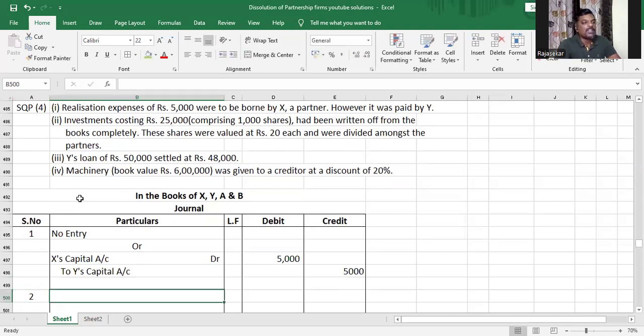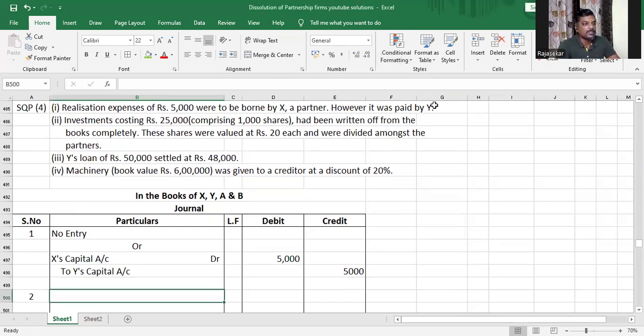Okay. Second one, investment costing 25,000, comprising 1,000 shares, had been written off from the books completely. These shares were valued at 20 rupees each and were divided amongst the partners. Okay. So the partners have divided amongst themselves 1,000 shares valued at 20 rupees each. That is what is relevant for us. What it was valued at earlier doesn't matter to us.